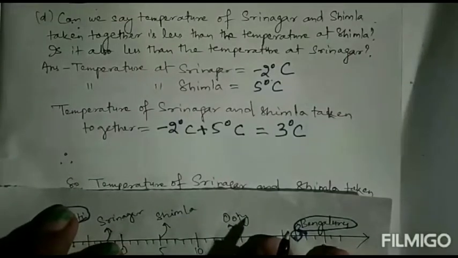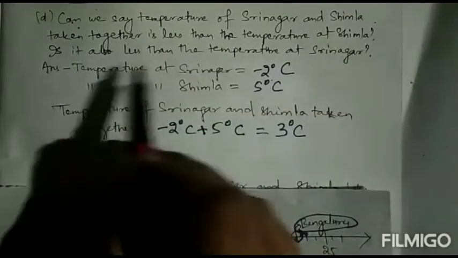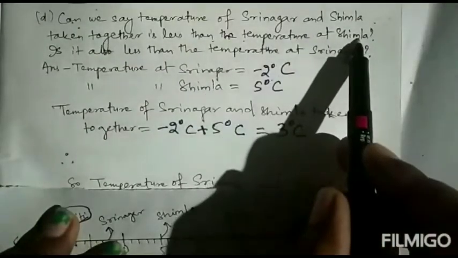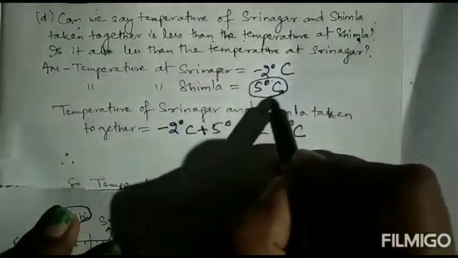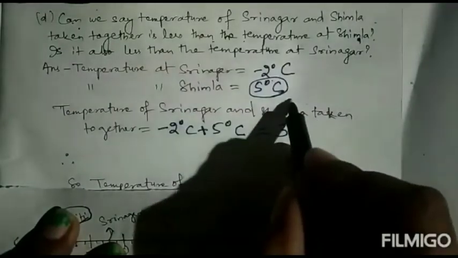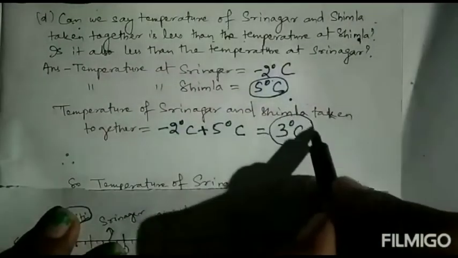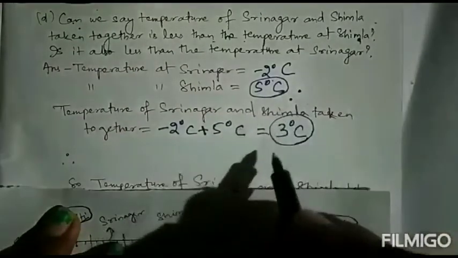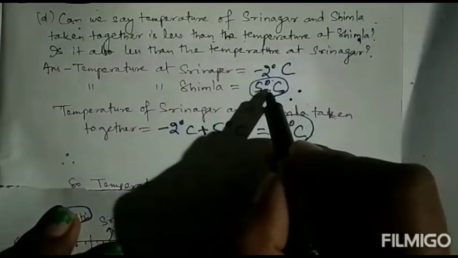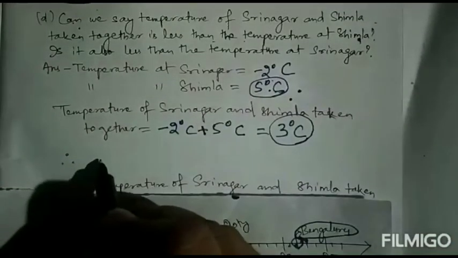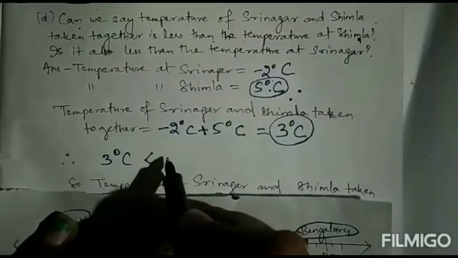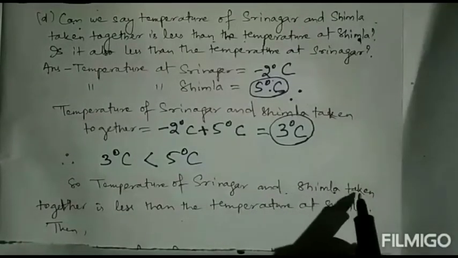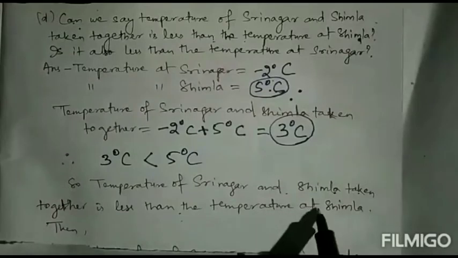Then it is given, hence it is 3 degree centigrade. What is it showing? Here the temperature of Srinagar and Simla taken together is less than the temperature of Simla. Simla's temperature is 5 degree centigrade, and the together temperature is 3 degree centigrade. So which one is bigger? Simla's temperature is bigger. So 3 degree centigrade is less than 5 degree centigrade. So the temperature of Srinagar and Simla taken together is less than the temperature of Simla.